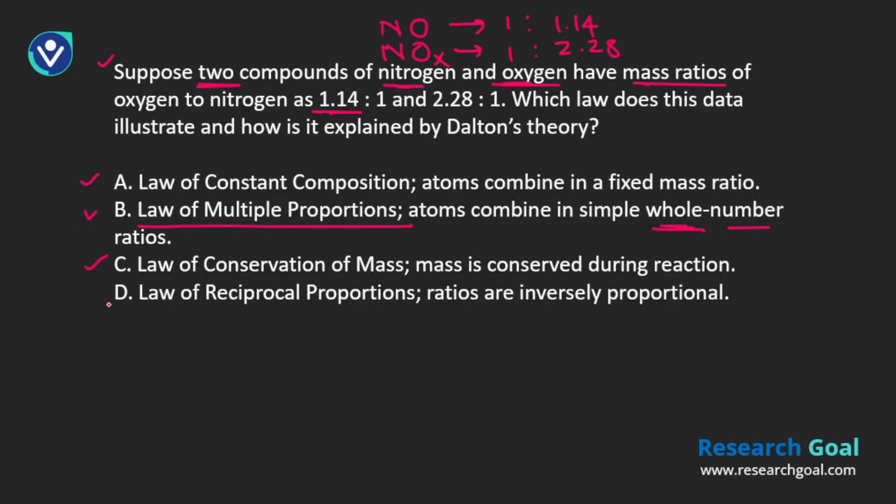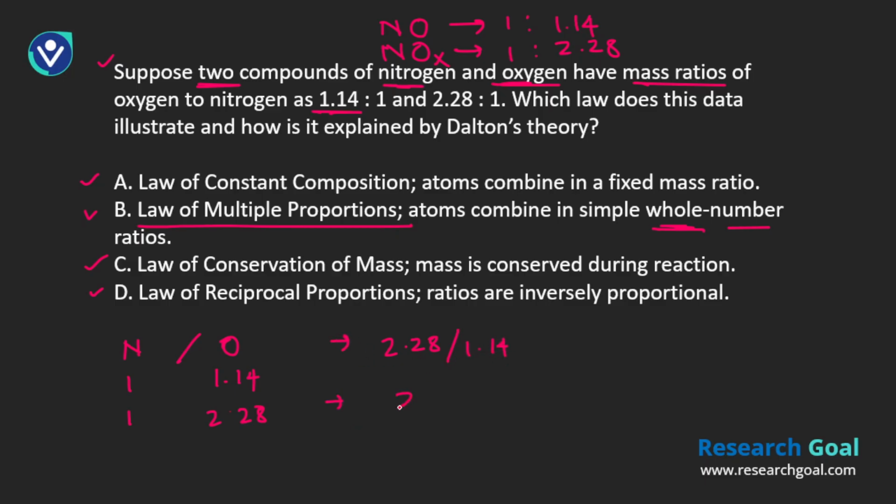Next is law of conservation, law of reciprocal proportion. So that is not the case. In that case, what we have is nitrogen, we have oxygen, and we need to find out, because this is constant, what is the proportion for oxygen, because that is the element which is changing. So we have larger mass, which is 28 divided by 1. This is how we're going to identify the ratio.